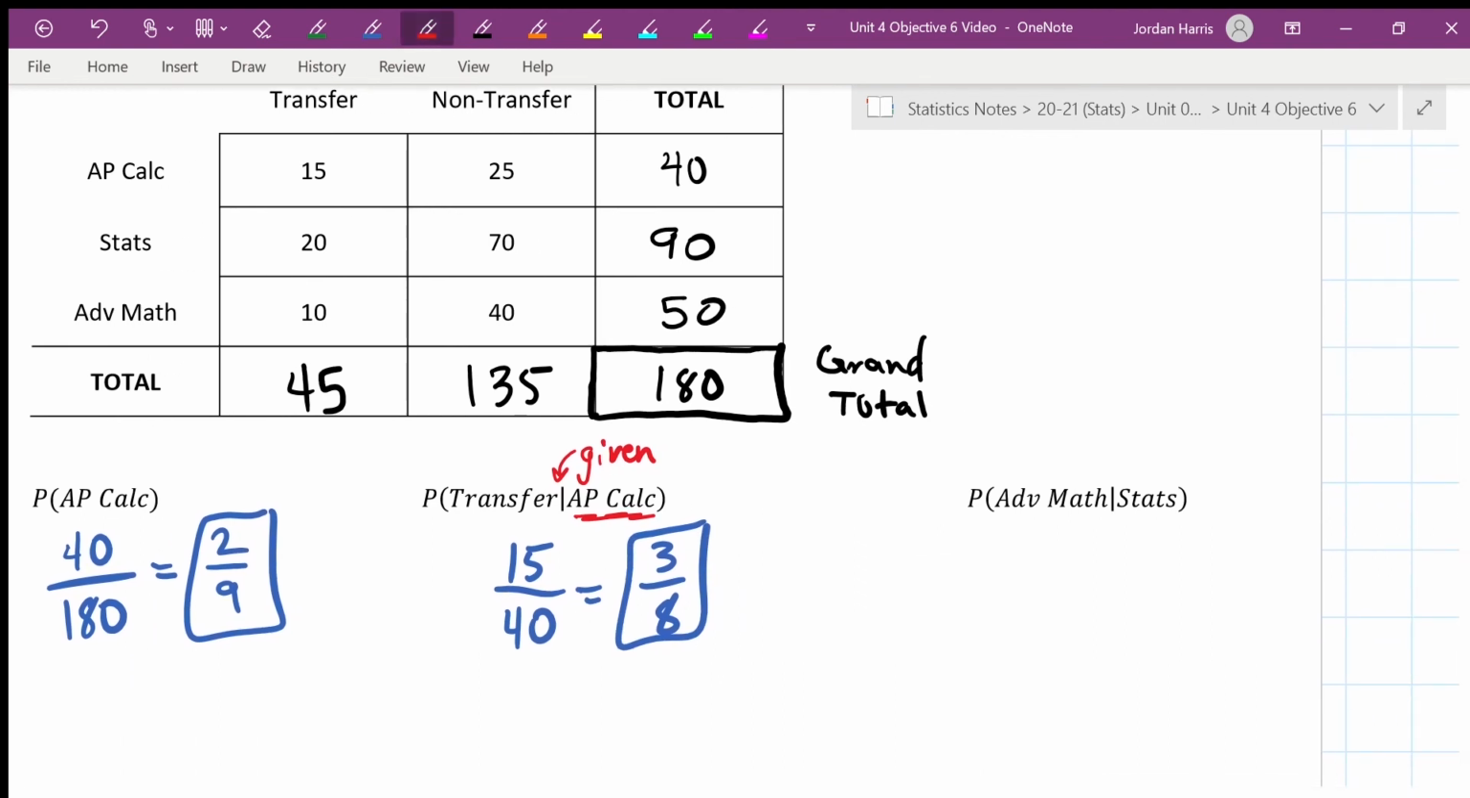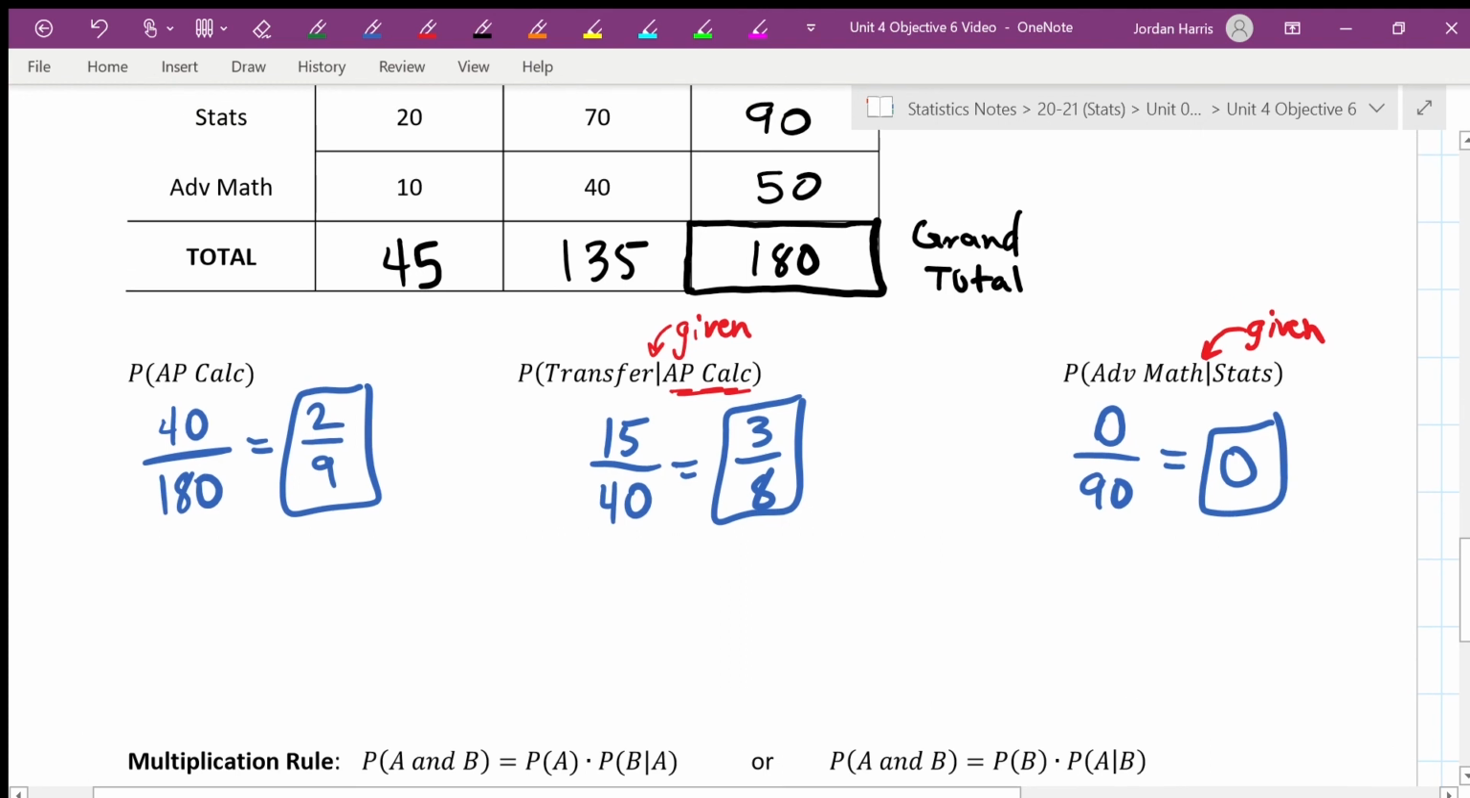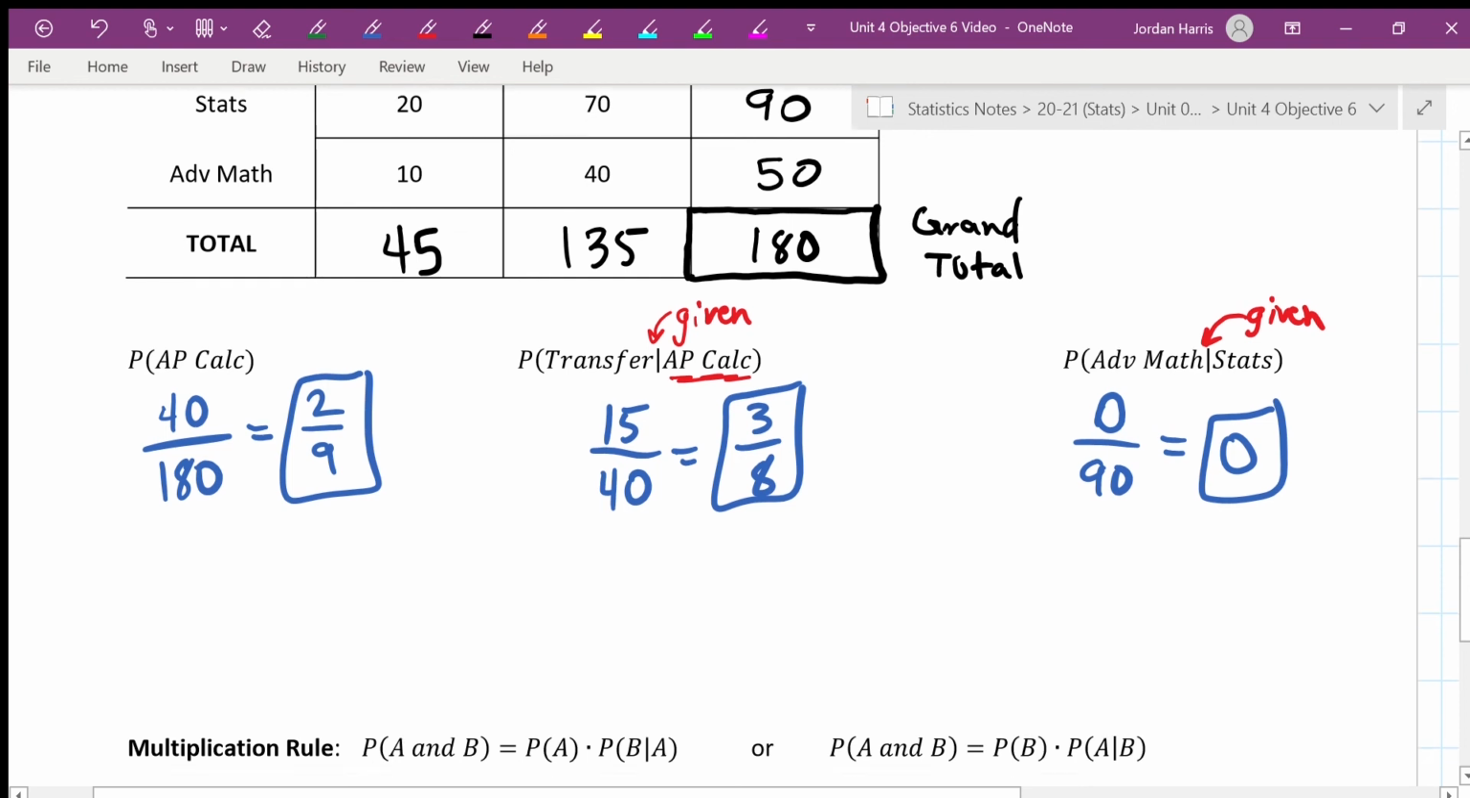Okay, we got another given. So I'm given stat students. So once again, they're giving us only the stat students. So I have the 90 stat students. How many of those students are in advanced math? Well, if they're in stats, they're not in advanced math. So the answer is 0. We don't have any overlap. So that one's 0. Okay. And there's all sorts of questions. We can ask some ors, you can ask ands, you can ask all sorts of things within that table, which we will go over next lesson, actually.